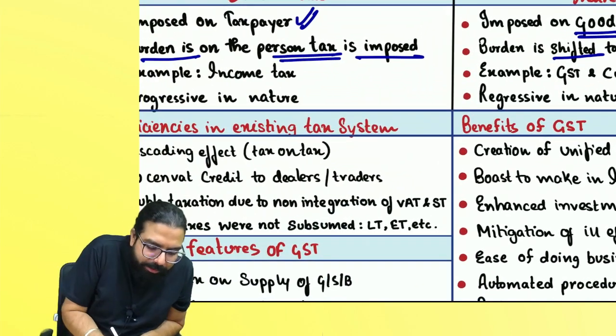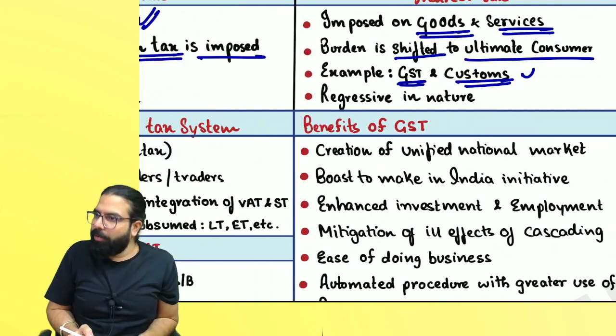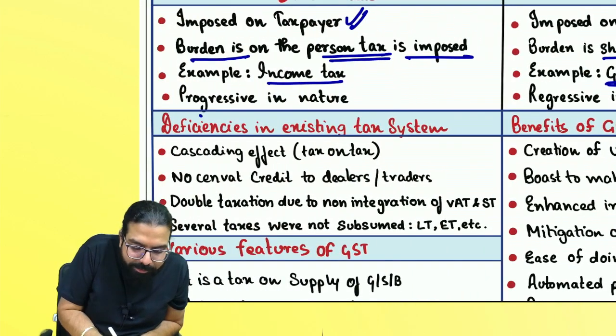The next one over here is direct tax is income tax, indirect tax is GST and customs. Anyways, you will be learning a little later. Direct tax is progressive in nature.